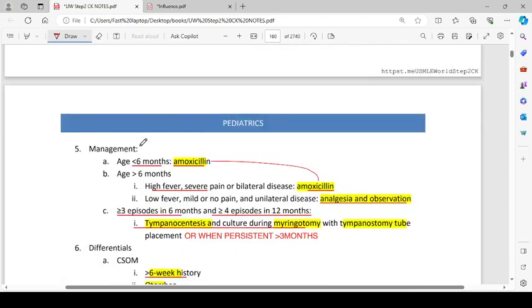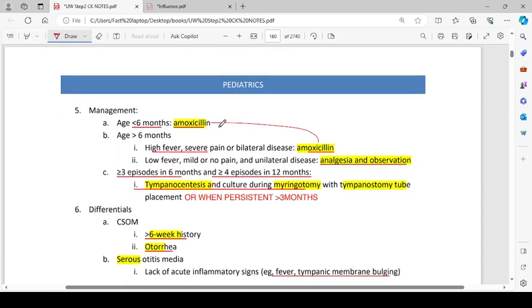So the management: in age less than 6 months, we give amoxicillin. If the age is more than 6 months, with high fever, severe pain, or bilateral disease, give amoxicillin. Low fever, mild or no pain, and unilateral disease, give analgesia and observe the patient. More than 3 episodes in 6 months or more than 4 episodes in 12 months, you can do tympanocentesis and culture during myringotomy with tympanostomy tube placement, or when persistent for more than 3 months.